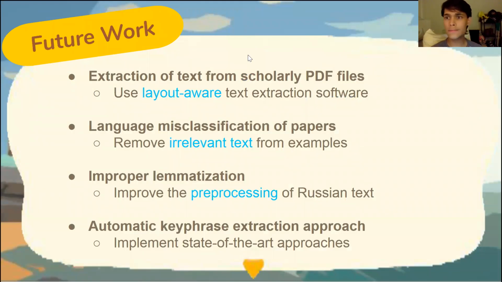If we look towards future work, there are a lot of areas for improvement. First of all, we can improve the pre-processing by using layout-aware text extraction, basically only extracting text from the title and the conclusion or introduction. By doing that, we can remove a lot of irrelevant text that might lead to language misclassification. English papers that have a lot of Russian examples are misclassified as Russian papers, unfortunately, and that causes errors later on. We can also improve the pre-processing of Russian text, use better lemmatization, and implement more sophisticated state-of-the-art approaches towards key phrase extraction for Russian scholarly text.